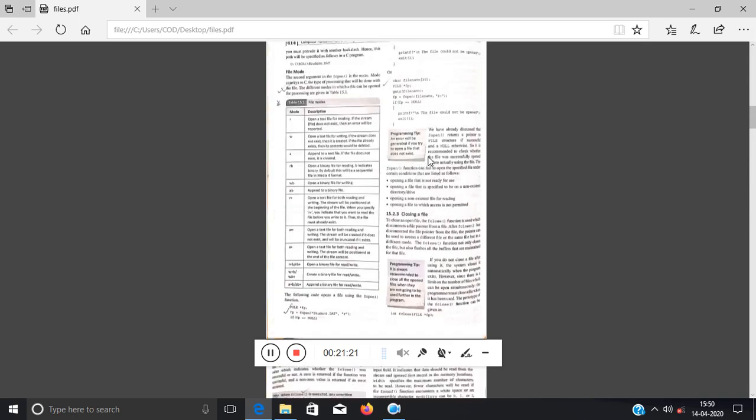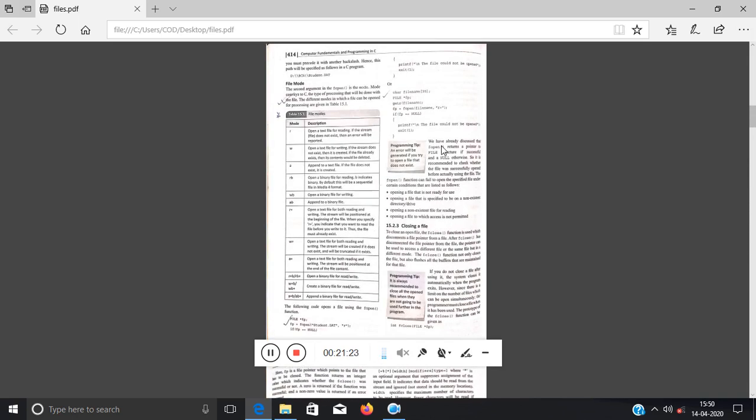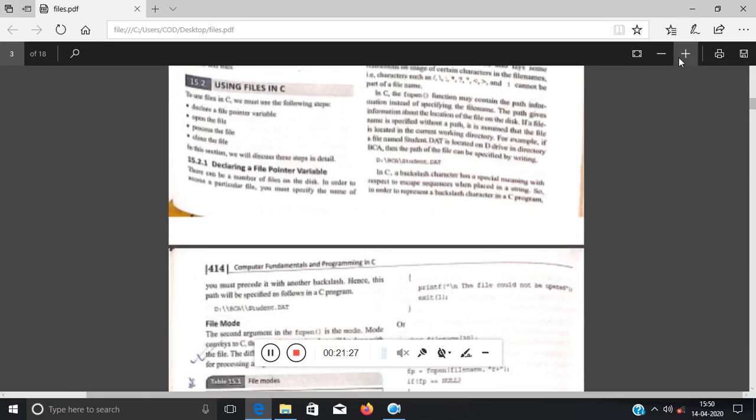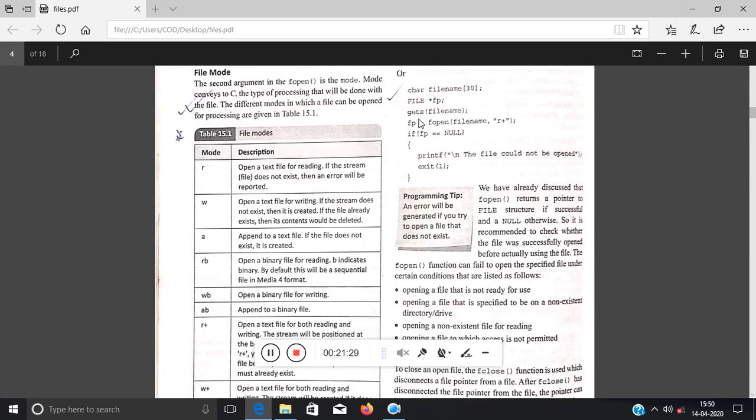Char filename. So what I have done, printf enter the file name, and here they have not used fgets, so there is a line missing in this program. After this printf, write gets in bracket, write the file name. Just as in the previous program I showed you, gets file name.